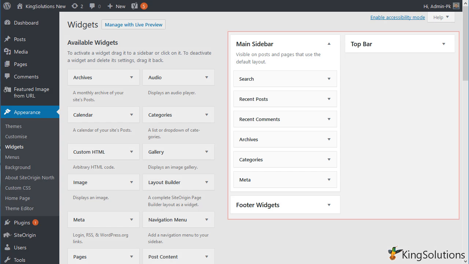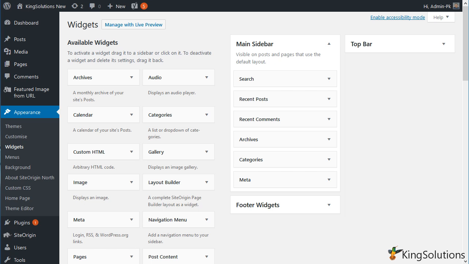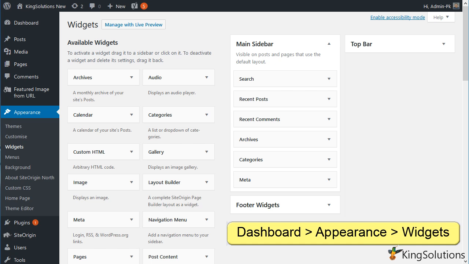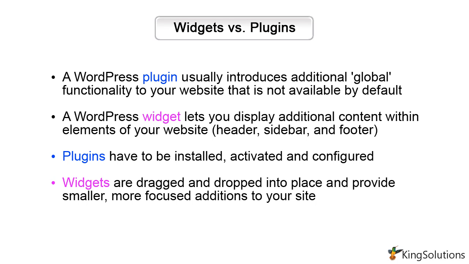Displaying widgets. Before you can add a widget, you must verify that your WordPress theme supports the widget areas required. You can do so from the dashboard menu system. Dashboard, Appearance, Widgets.